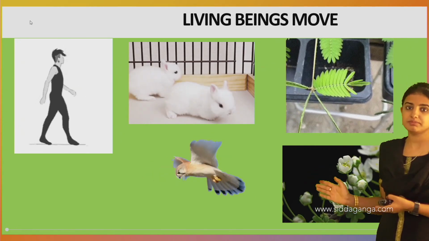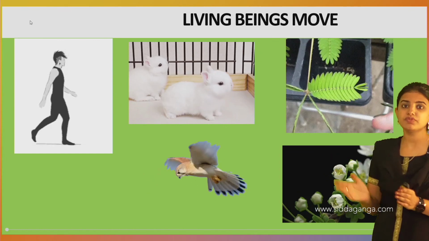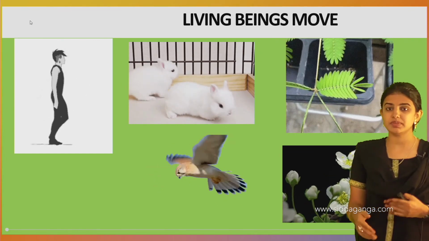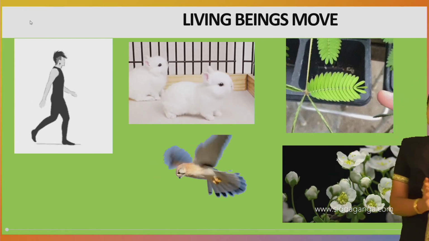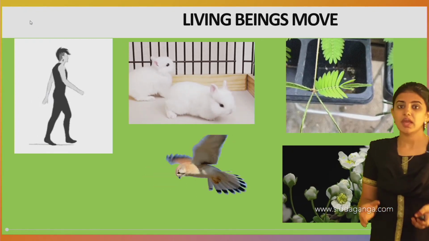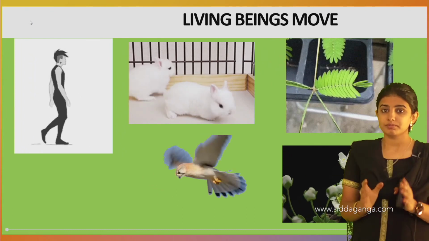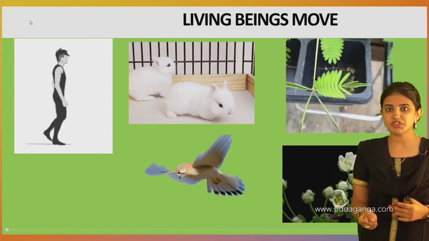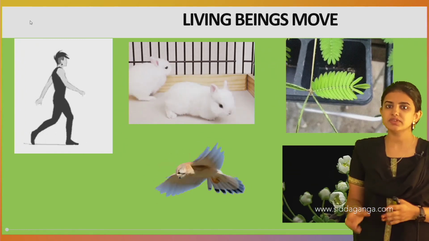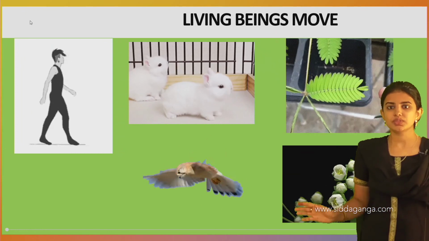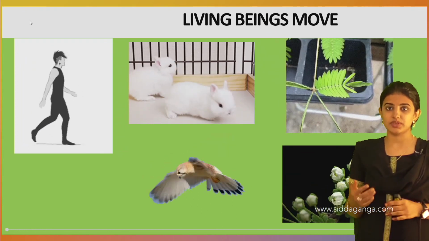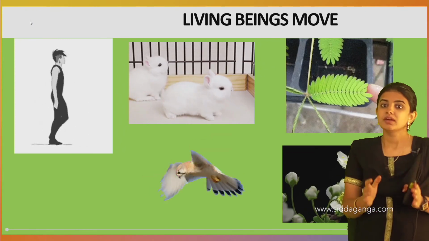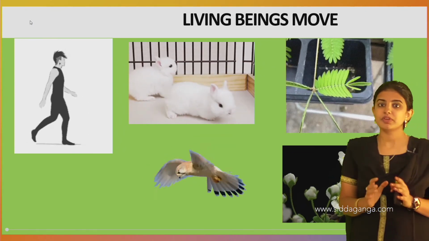For example, animals move from one place to another for favorable climatic conditions, for food, and for many other purposes. And even in plants movement takes place, like xylem and phloem, a type of tissue which carries water as well as food from the roots throughout the plant body. It circulates minerals and nutrients, so we can say that even in plants movement is seen.